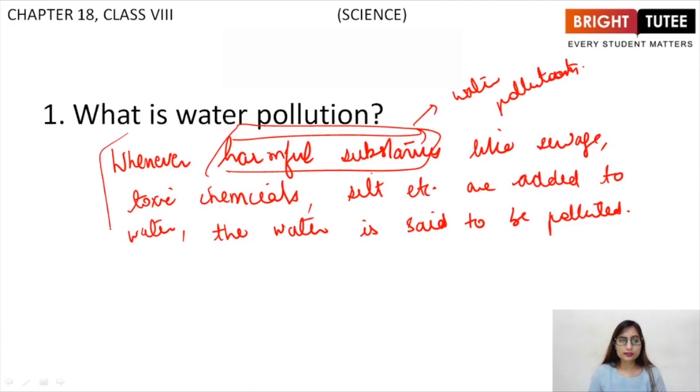And this process where water is getting polluted is known as water pollution.